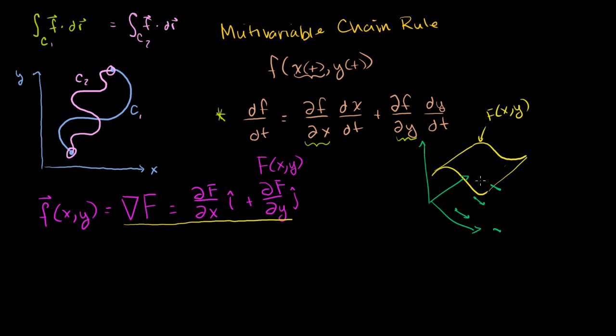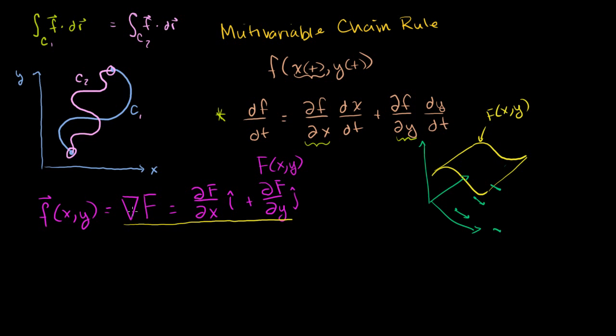And the whole point of this isn't to really get the intuition behind gradients. There are other videos on this. The point of this is to get a test to see whether a vector field is path independent, whether it's conservative.